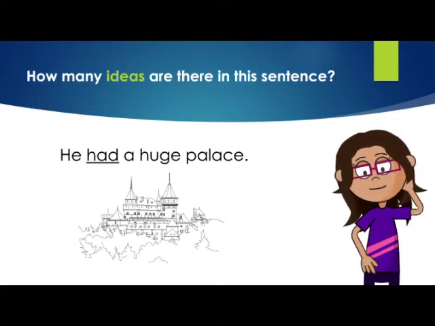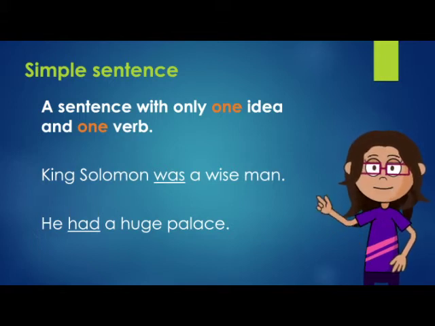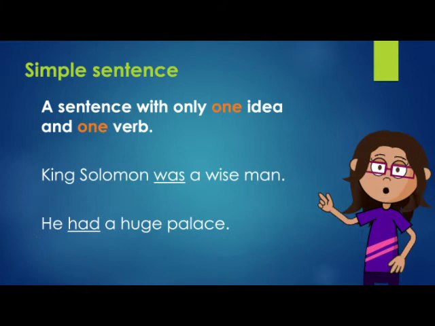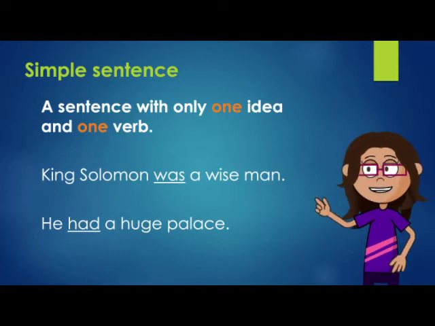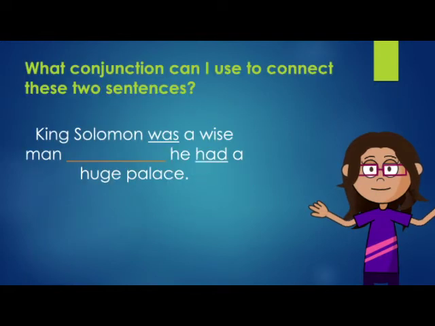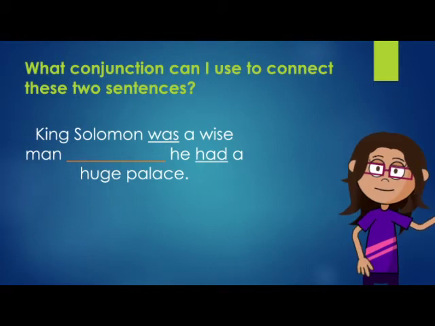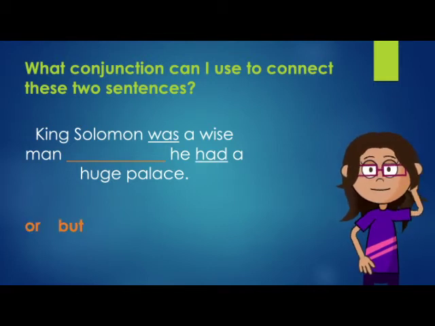Sentences like these ones, where there is only one idea, are called simple sentences. They only have one verb or one verb phrase. I can join or connect two simple sentences, that is, two different ideas, by using a conjunction. Let's look at these two sentences. King Solomon was a wise man. He had a huge palace. What conjunction can I use to connect these two sentences? Or, but, because, so, and.